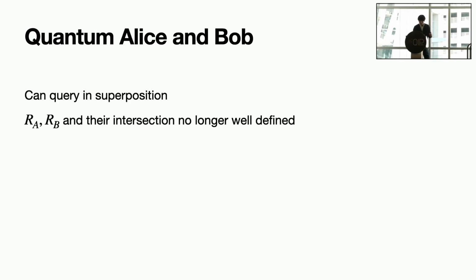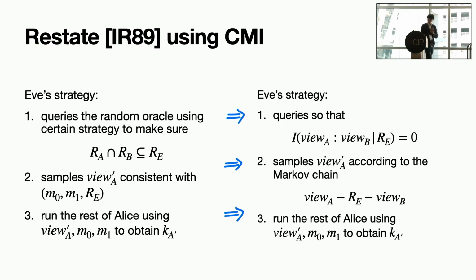So it's 2 minutes. Let me look at the proof in the Impagliazzo and Rudich paper. What they do is find a strategy to query Alice and Bob's oracle so that the intersection queries of Alice and Bob are covered by the eavesdropper. Having that, they can sample the view of Alice. Basically, by conditioning on whatever the eavesdropper already did, the distributions of the views of Alice and Bob become independent of each other. So I can sample Alice's view.